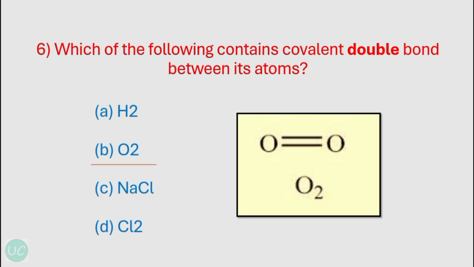Now oxygen atom has 6 valence electrons. Thus to complete its octet, it forms double bond with another oxygen atom to get O2 molecule. And other atoms like hydrogen, chlorine and sodium has single valence electron, hence they form a single bond. Okay, so the correct option over here is option number B, oxygen gas.